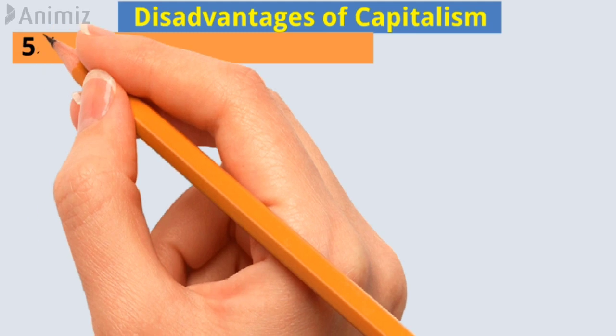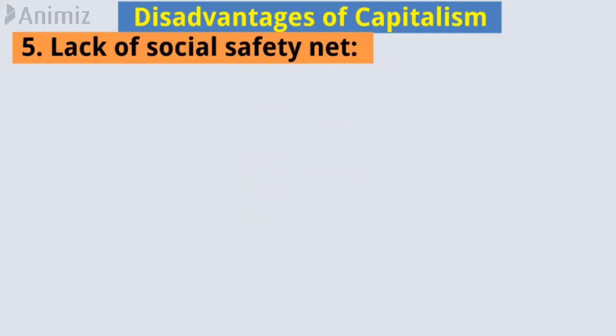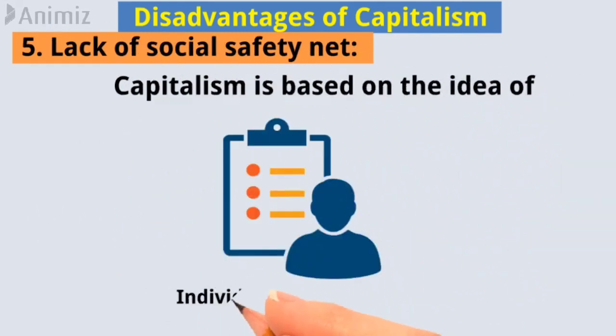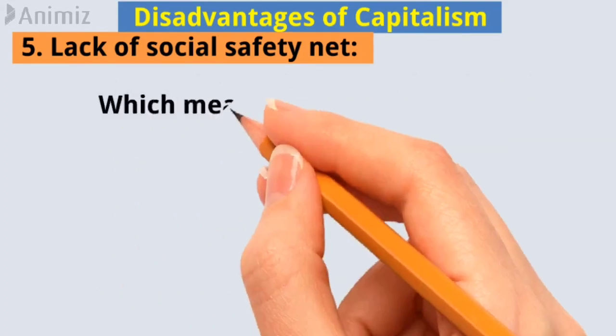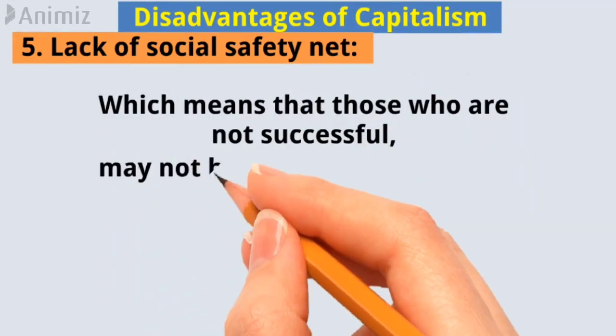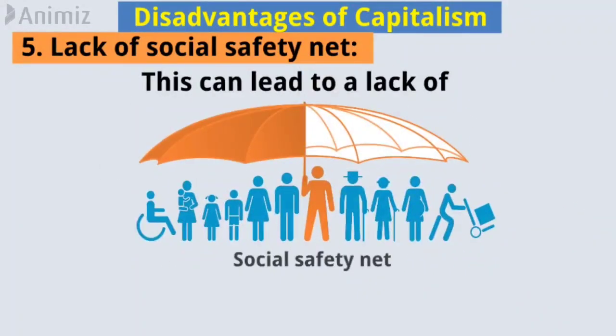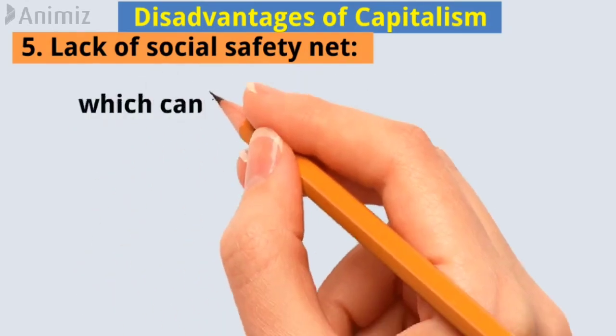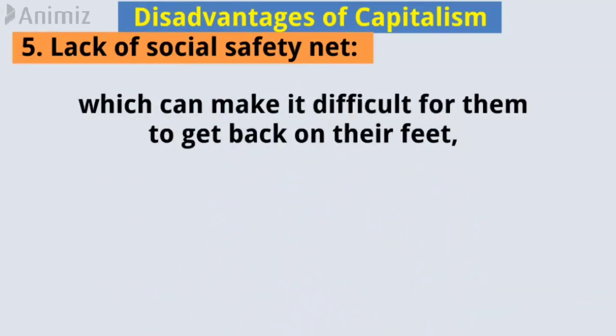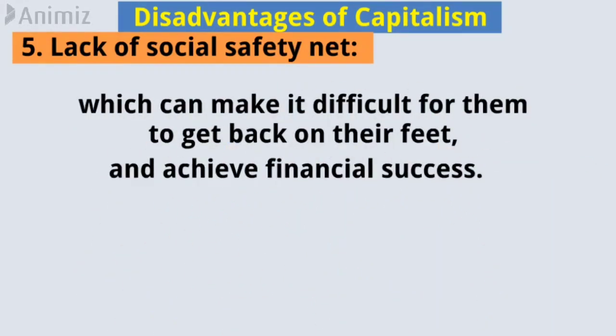5. Lack of social safety net. Capitalism is based on the idea of individual responsibility, which means that those who are not successful may not have access to the same resources and opportunities as those who are. This can lead to a lack of social safety net for those who are struggling, which can make it difficult for them to get back on their feet and achieve financial success.